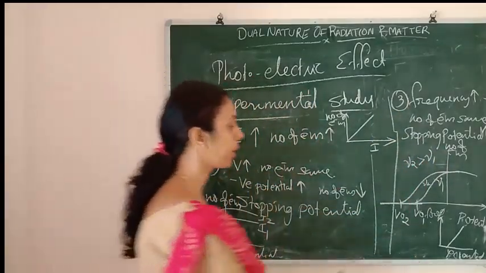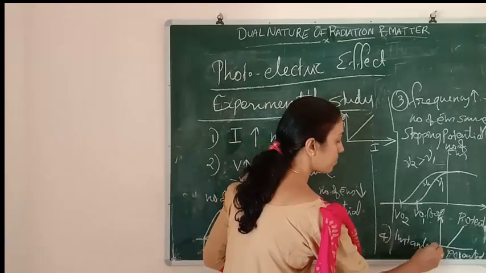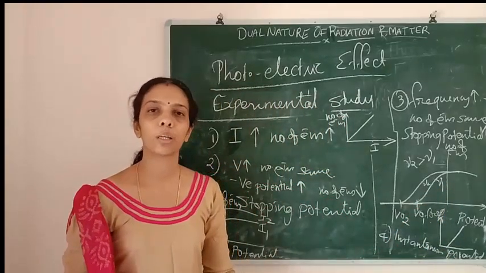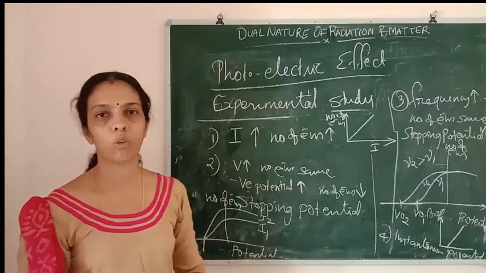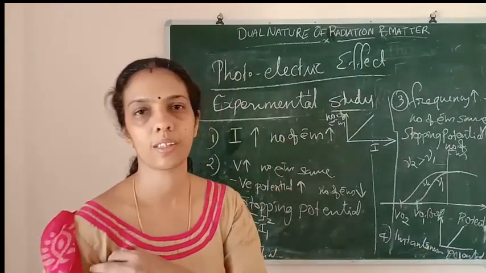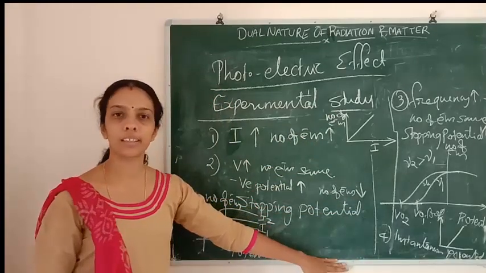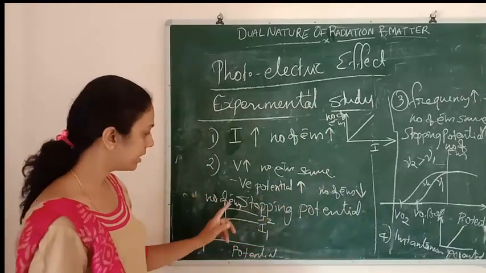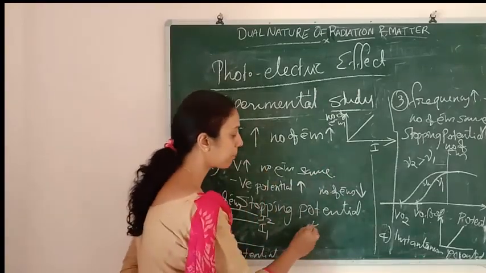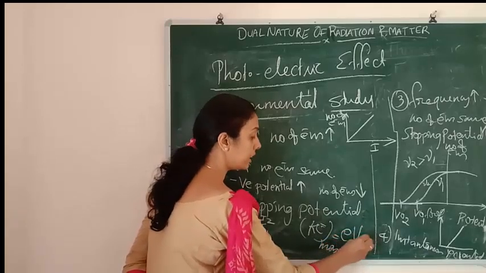One more point is there in the experimental process. It is an instantaneous process. Instantaneous means as soon as the light falls on the metal surface, the electrons will come out. So it is an instantaneous, spontaneous process. These are the main observations in the photoelectric effect. In the case of stopping potential, the maximum kinetic energy of the electron is equal to eV0.